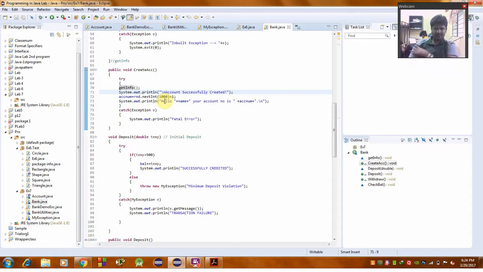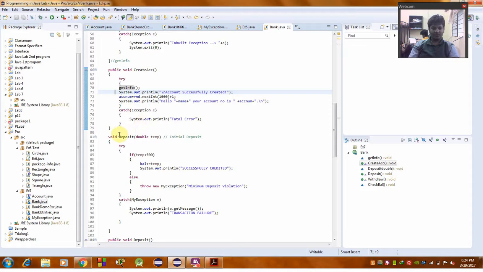The minimum deposit should be 1000, and System.out.println declares the name, your account number, and so on. And using the same catch block, catch Exception, System.out.println should show a fatal error.